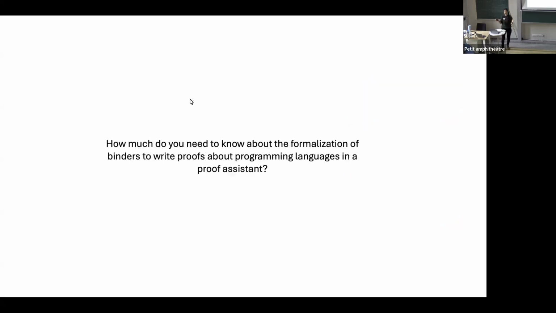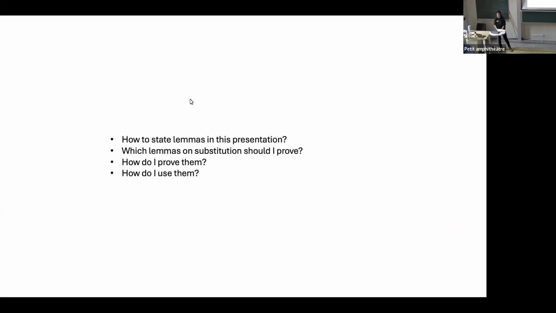So we come back to the question, how much do we need to know about the formalization of binders to write proofs? Do I basically need to read all the binding papers, know what the substitutions are, etc., to actually be able to use such a thing in a proof assistant?